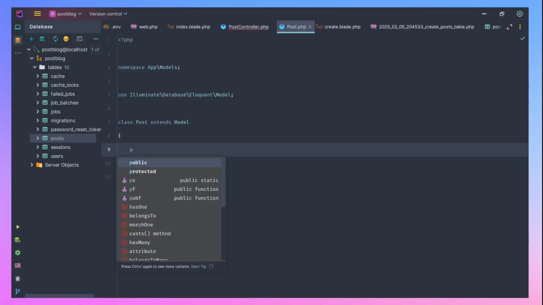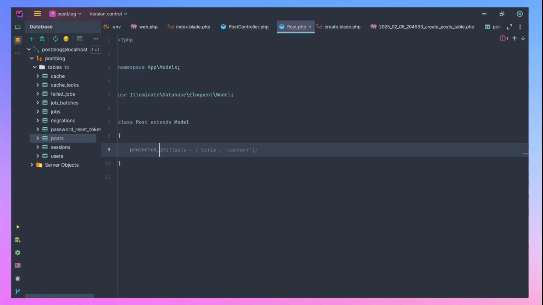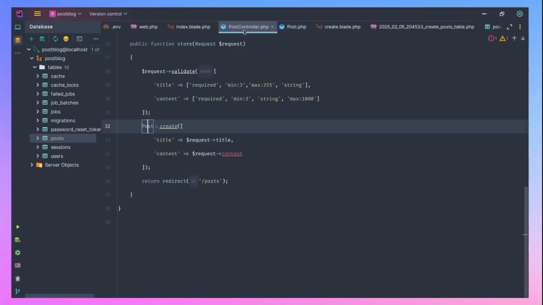So we can say protected fillable. We only want our title and content to be fillable, and we should be good to go with that.